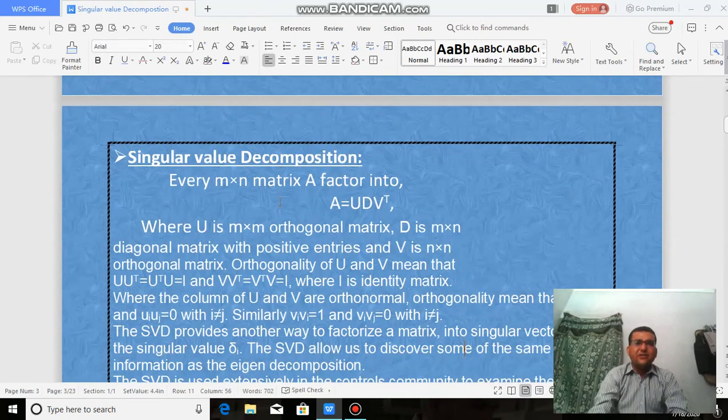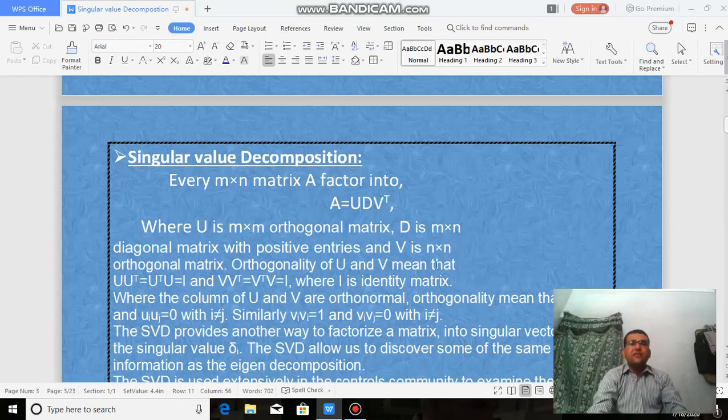What is singular value decomposition? Every m cross n matrix, it doesn't matter what the order of A is, is factored into this one: A equal to U D V transpose is called singular value decomposition. So I want to tell you about U, D and V transpose. Where U is an m cross m orthogonal matrix, D is an m cross n diagonal matrix, and V is an n cross n orthogonal matrix.